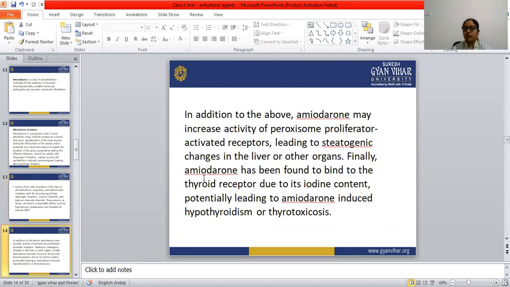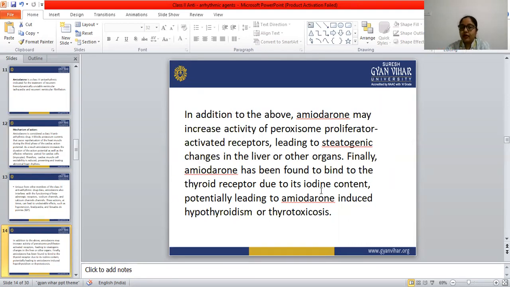In addition to the above, amiodarone may increase the activity of peroxisome proliferator activated receptors, leading to steatogenic changes in the liver and other organs. Finally, amiodarone has been found to bind to the thyroid receptor due to its iodine content. We have seen the amiodarone structure: two molecules of iodine are present.